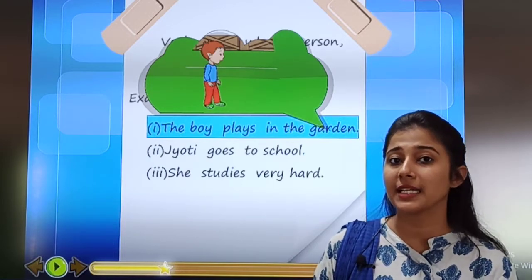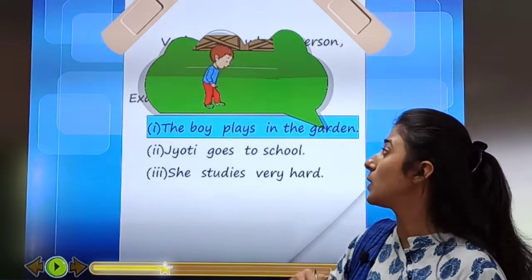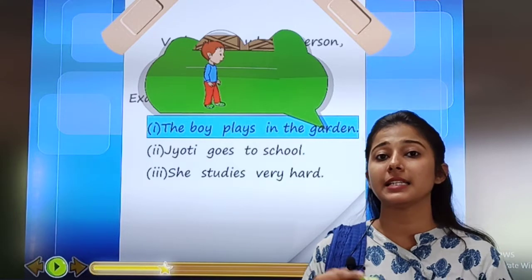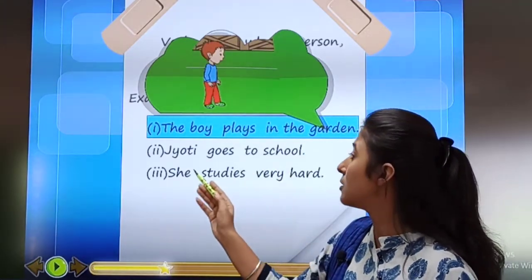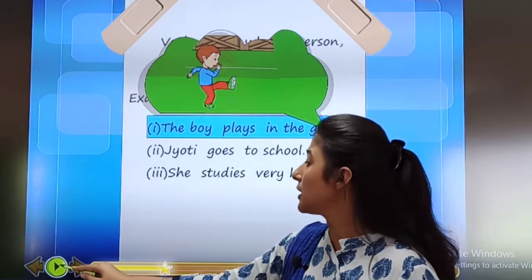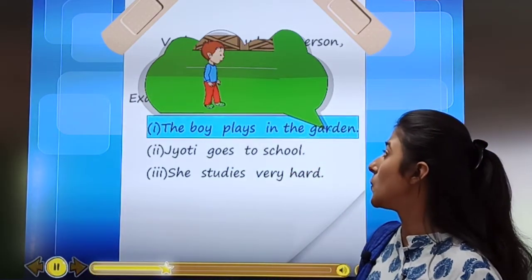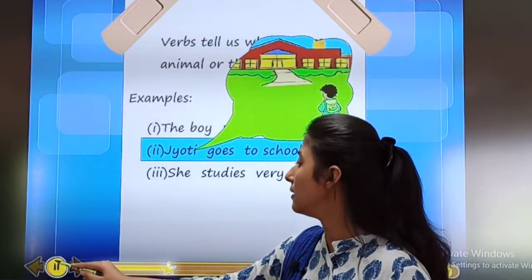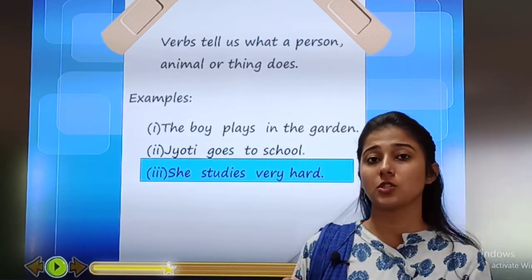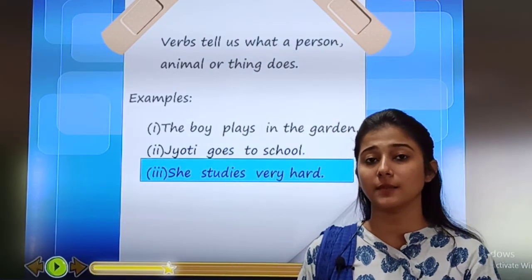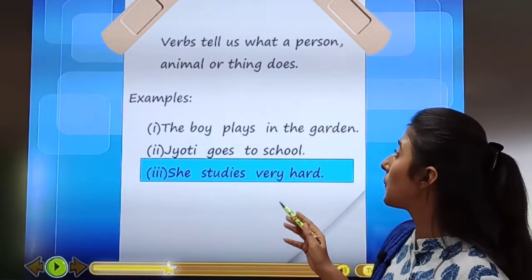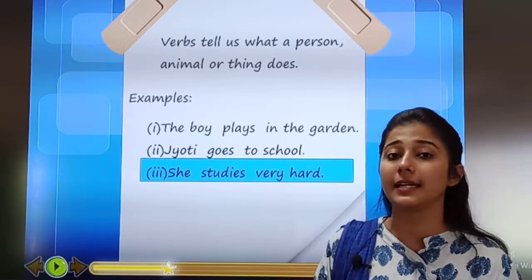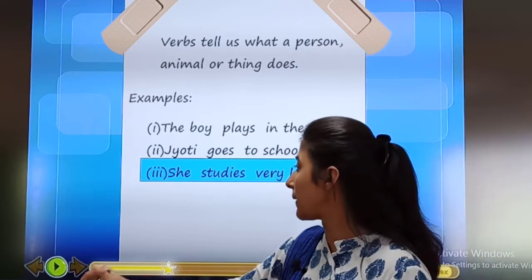So we came to know from the word plays that he is playing. Second, Jyoti goes to school. Which is the action word here? Goes. She is going from one place to another. So from Jyoti goes to school we came to know what a person does, what she is doing.